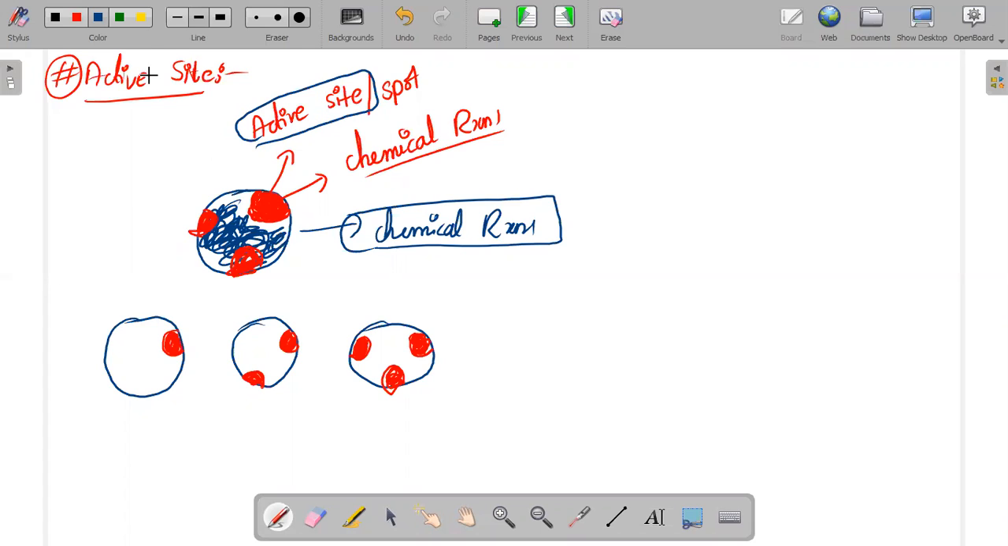Let me explain you with one beautiful example. After that, I will leave the class. This is an enzyme which you already know.